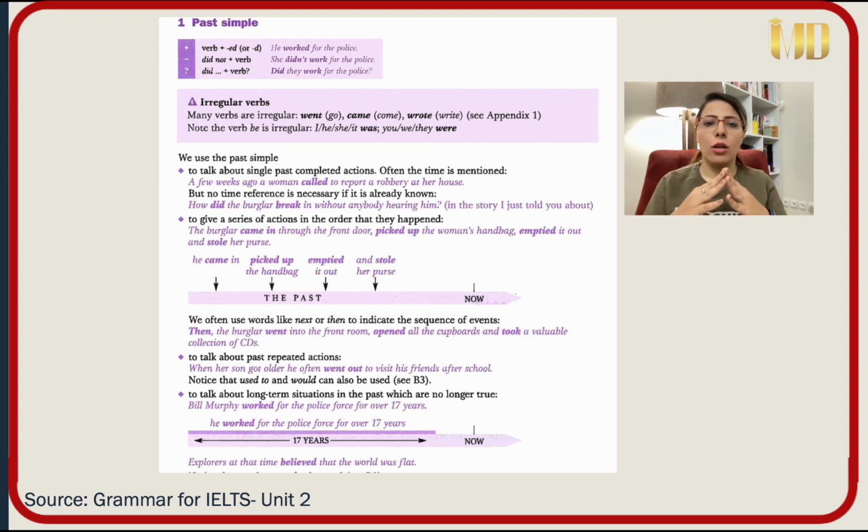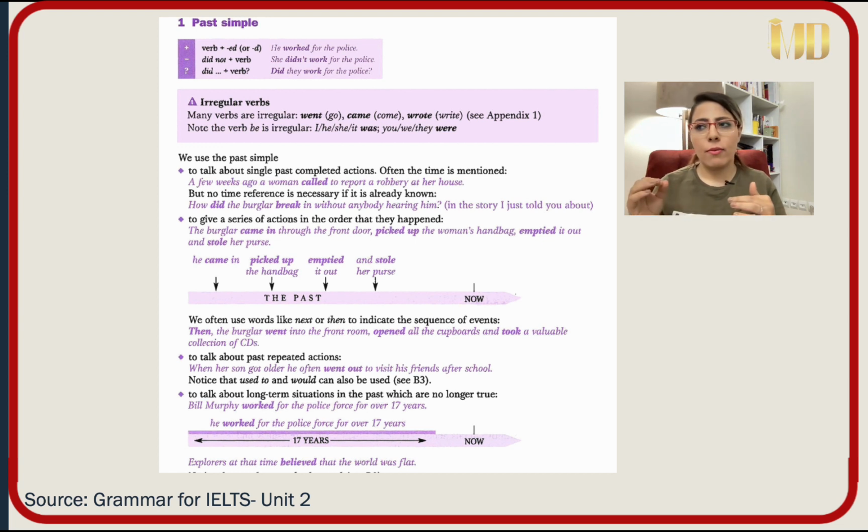Generally, in English, there are two types of verbs. One regular and the other irregular. Regular verbs are those that we can add ed to them, like work, worked, travel, traveled, like call, called. But irregular verbs that we have to memorize them are those like go, went, come, came, write, wrote, break, broke, meet, met. Yes, so we have to memorize them.